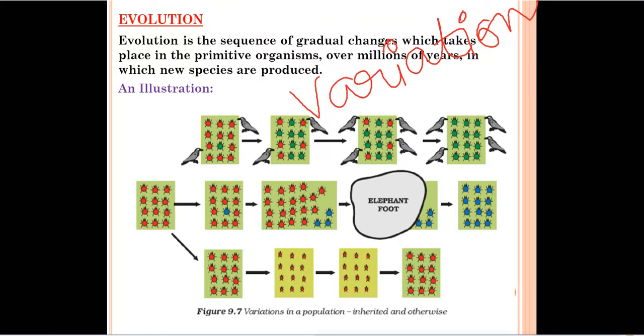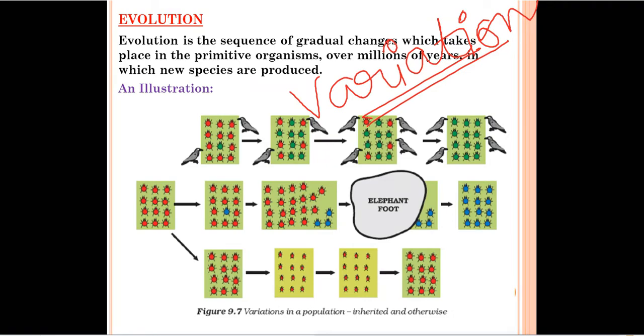Okay, so are the differences good for the environment or bad? It has some advantage and it is good for the environment. It depends on the variation. For example, the bacteria, there are a number of bacteria in the environment. Some of the bacteria can withstand high temperature, but some of the bacteria cannot survive in the high temperature.